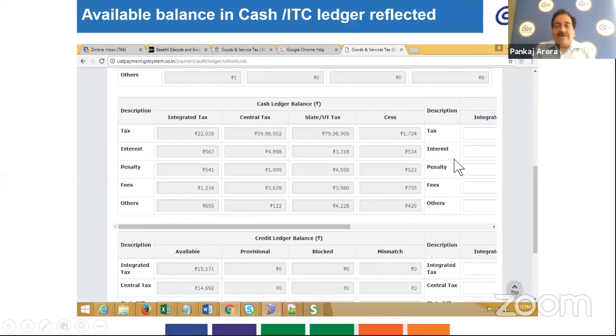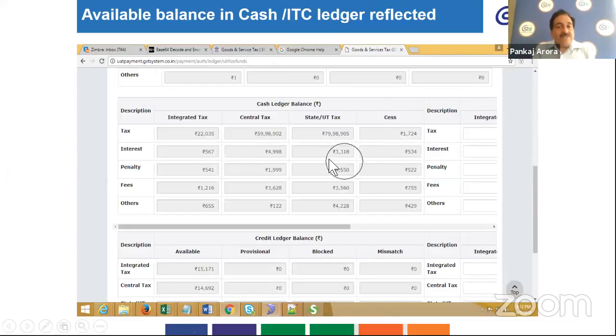It has to be made only by the cash ledger balance. So you will have to decide up to what extent you want to utilize the balance available in your cash ledger as well as credit ledger, but make sure that the interest and penalty is to be paid necessarily by utilizing the cash ledger balance only.